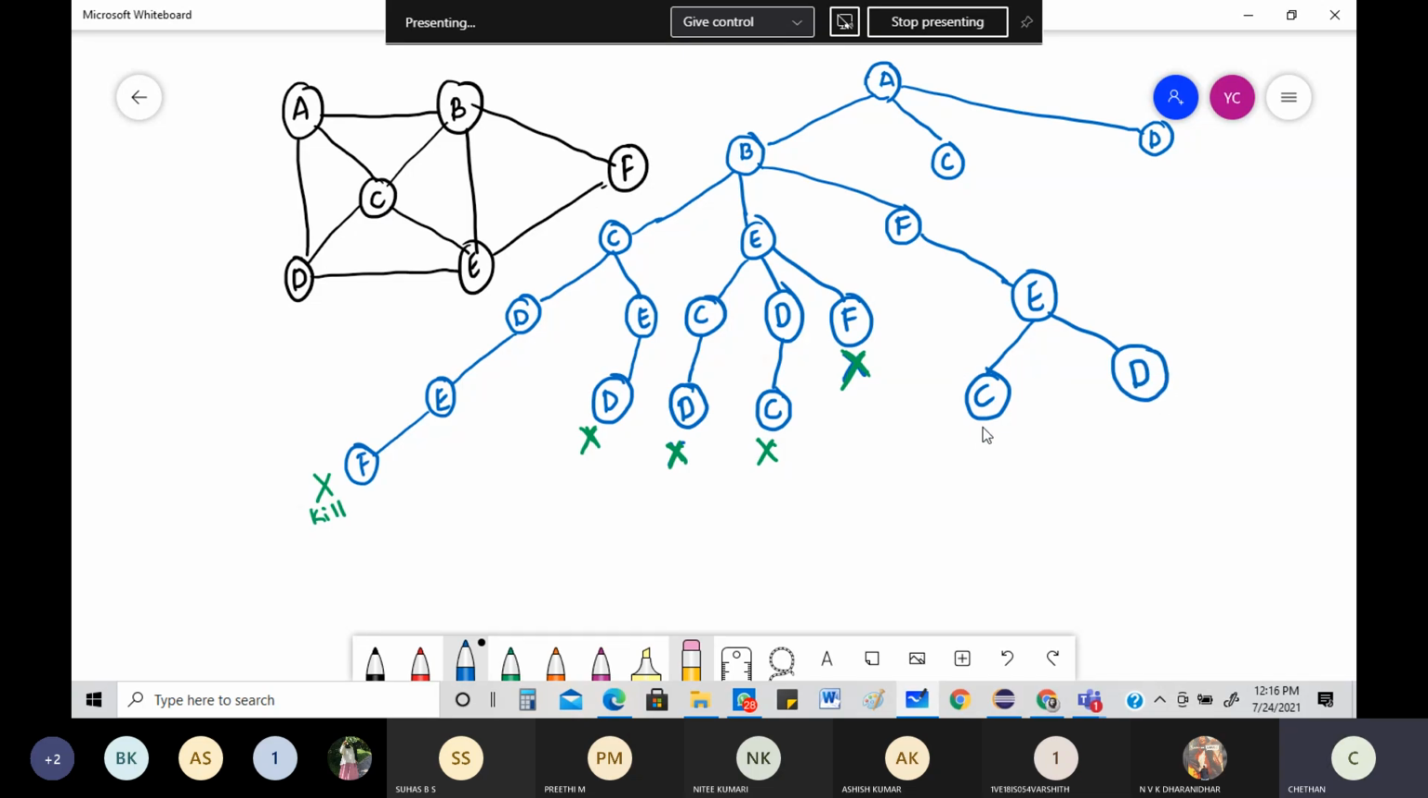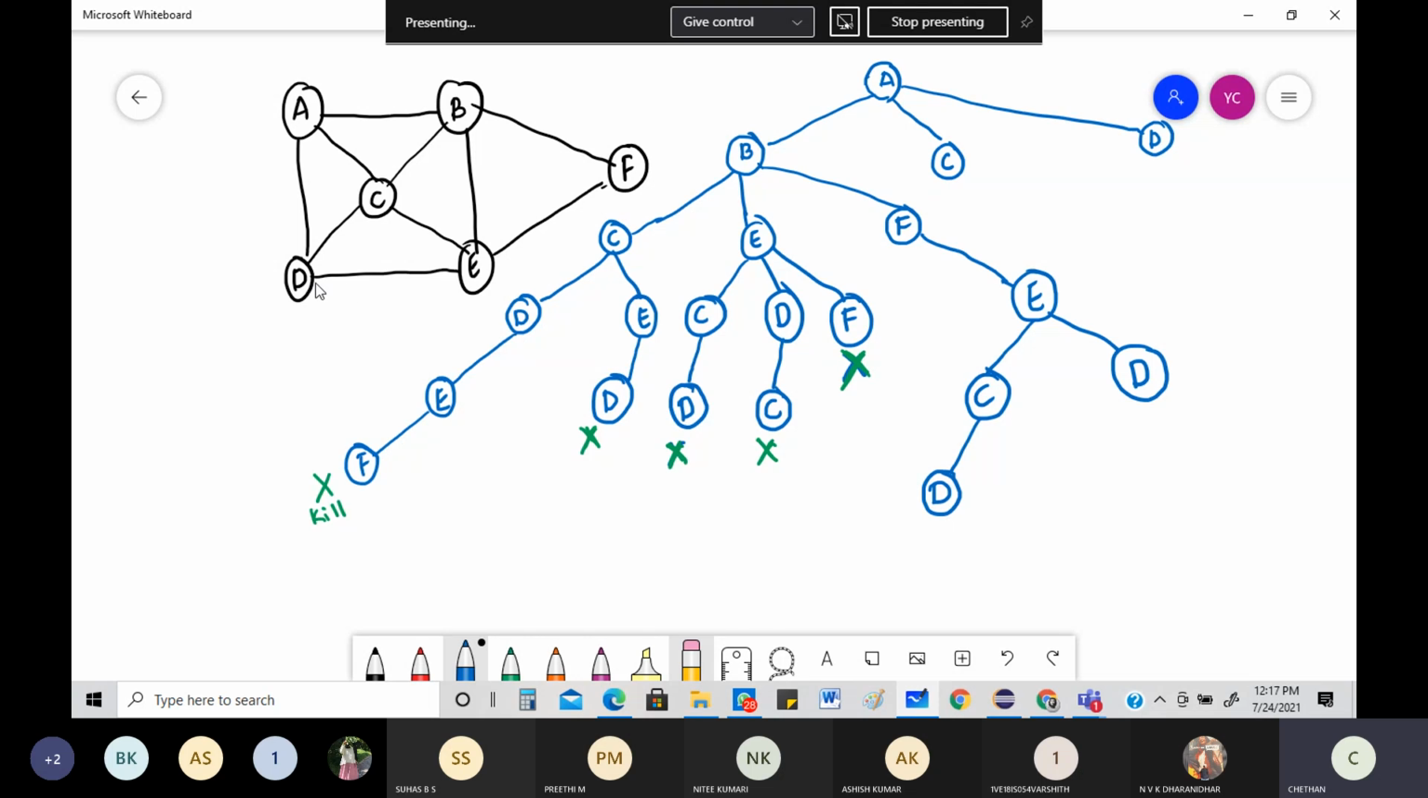Okay, then from C, right? From C, where all can I go? I can go to A and I can go to B. But A and B are already visited. I can go to E also. That is also visited. So what is the next option for me? Next option is nothing but only D for me. Okay, it's only D for me.